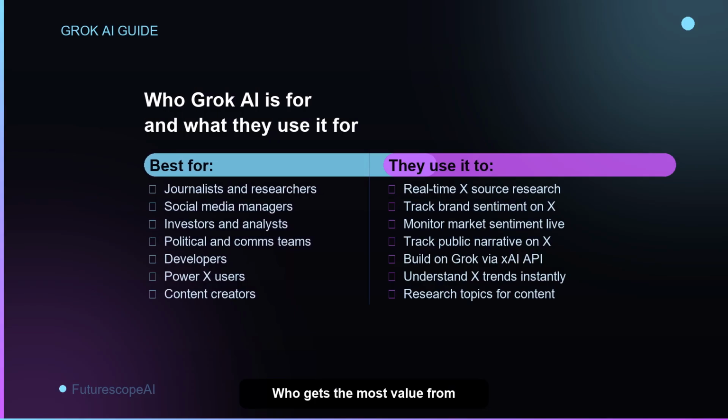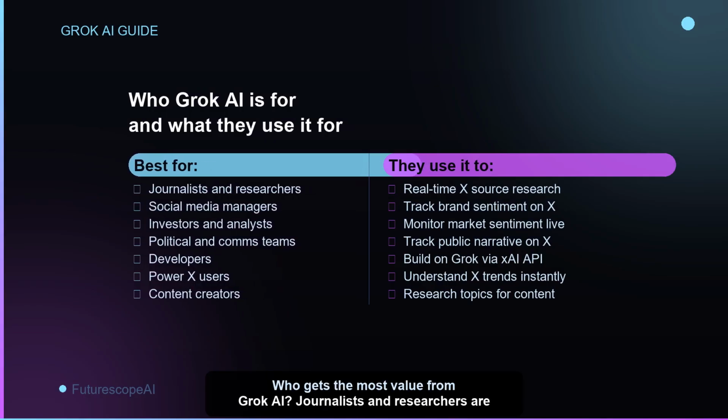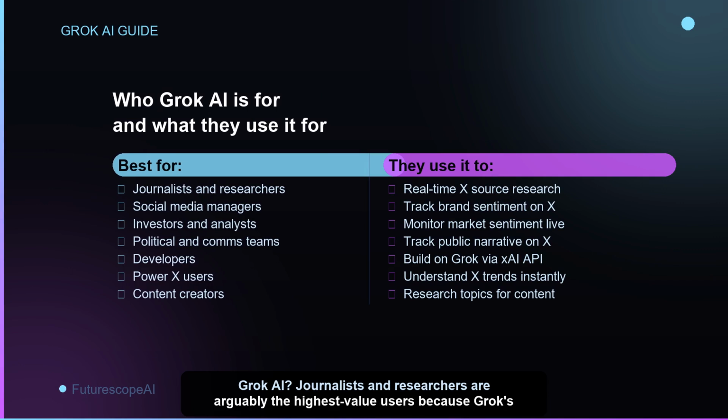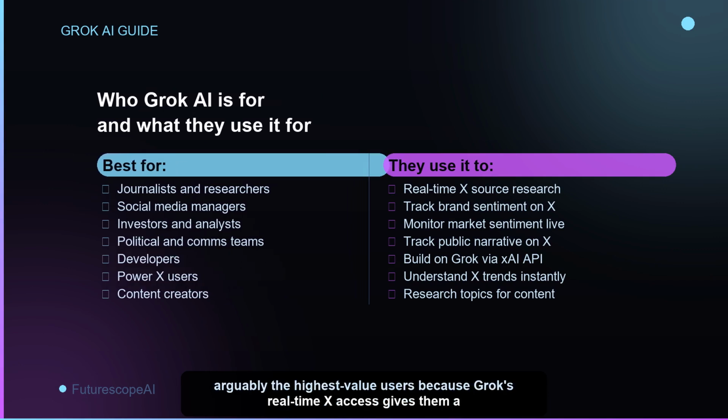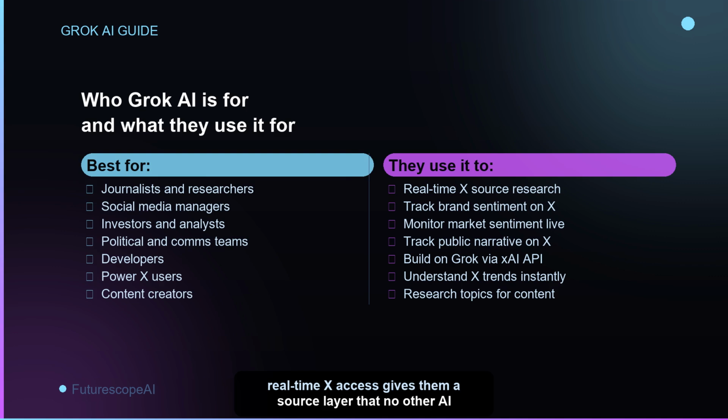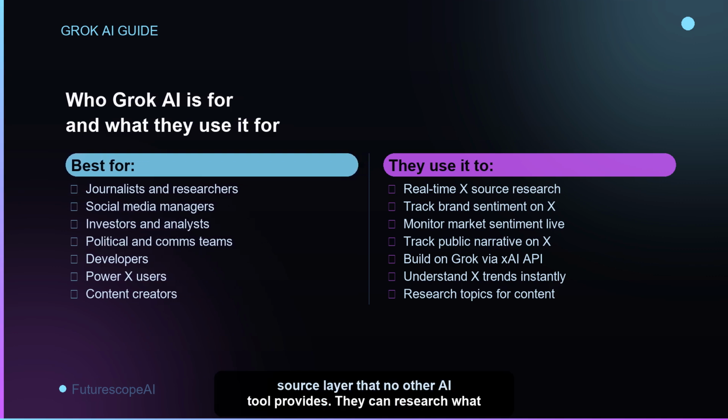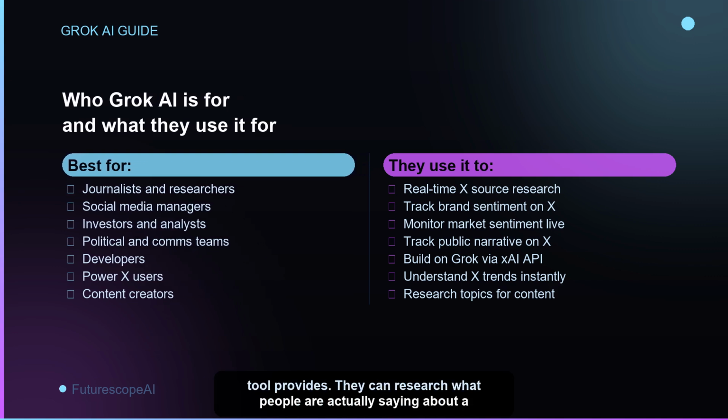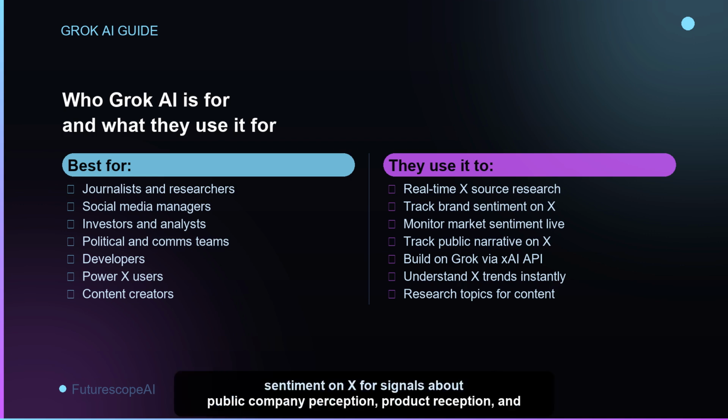Who gets the most value from Grok AI? Journalists and researchers are arguably the highest value users because Grok's real-time X access gives them a source layer that no other AI tool provides. They can research what people are actually saying about a story as it breaks. Social media managers use Grok to track brand mentions and sentiment on X in real time, without manual monitoring or third-party social listening tools. Investors and analysts use Grok to monitor market sentiment on X for signals about public company perception, product reception, and breaking news.